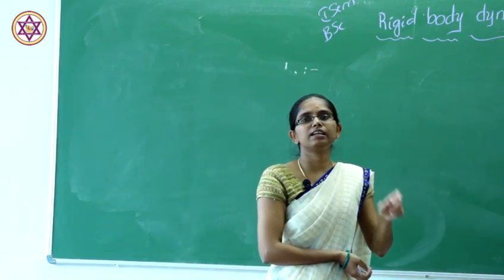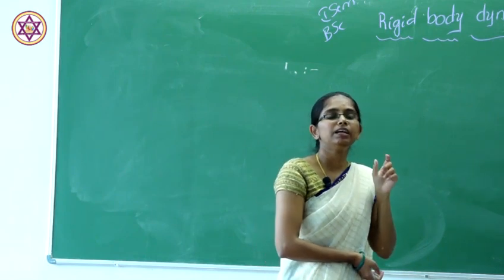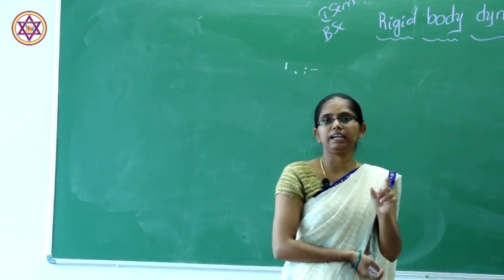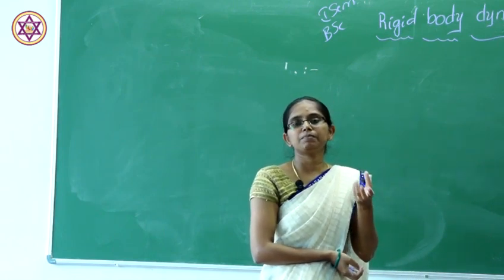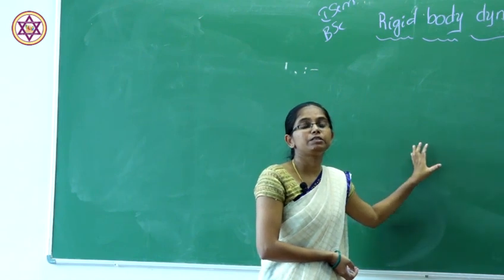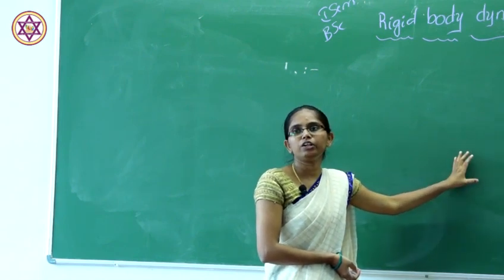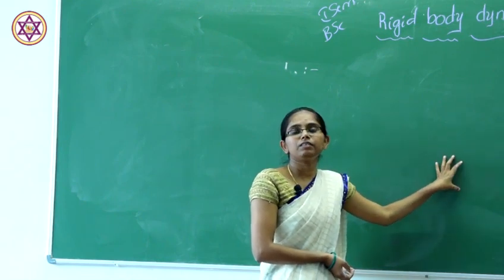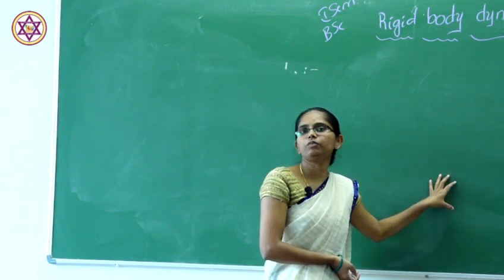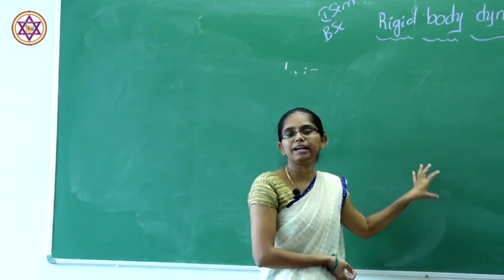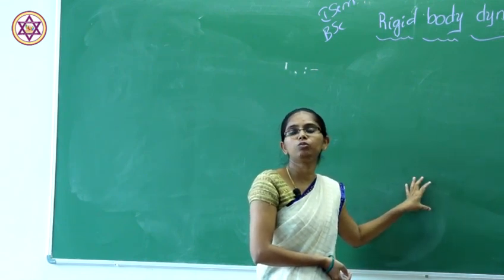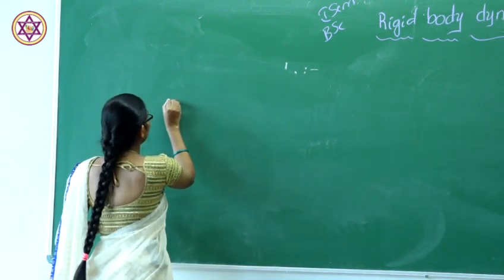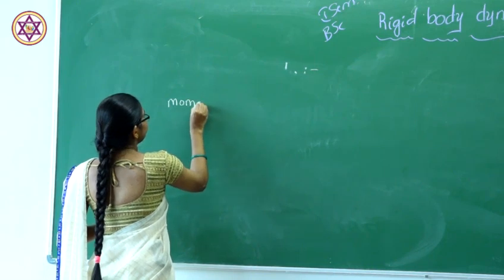So force is nothing but the property which makes a particle or a body move in a straight line. The torque is also a force, but it makes the particle or a rigid body move in a circular orbit. So we can say that the moment of inertia is nothing but